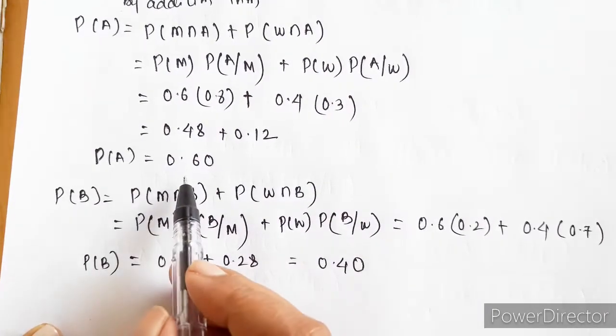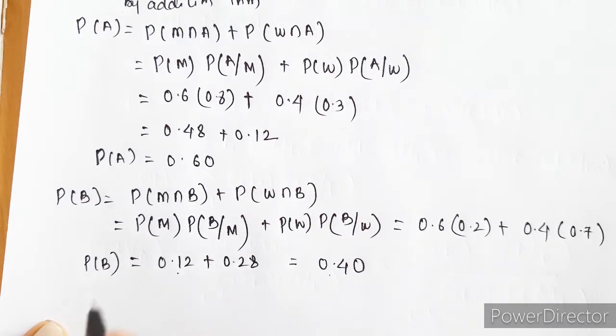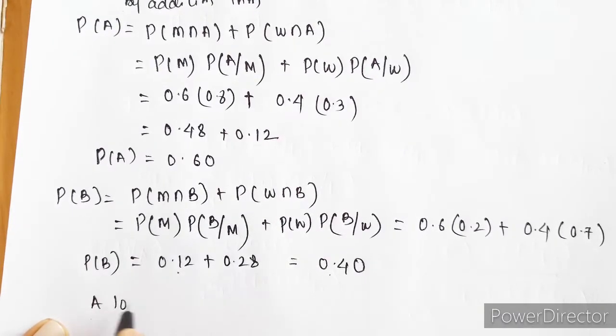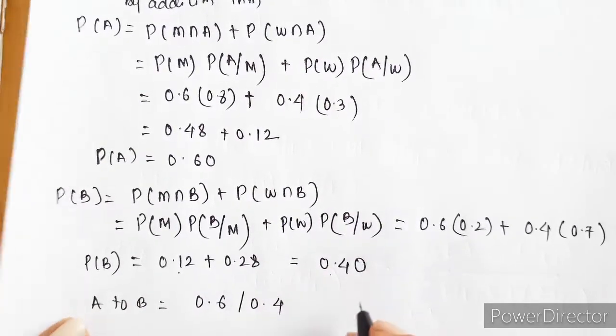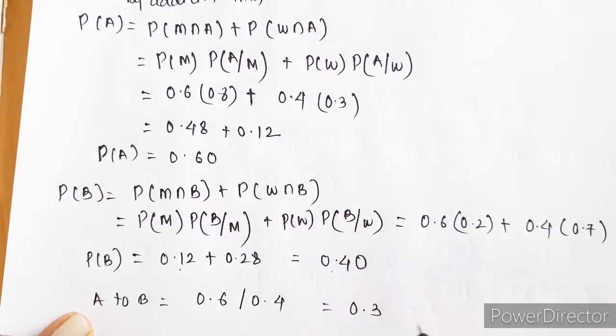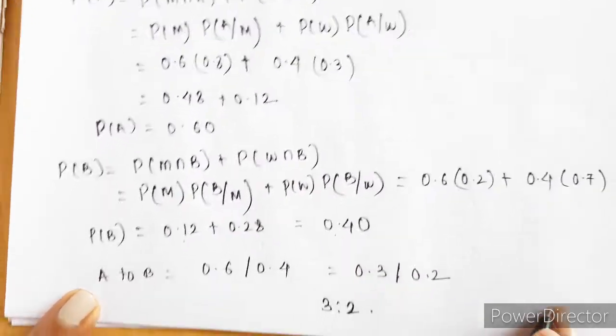So we got the probability of ordering dish A and the probability of ordering dish B, but what we are looking for is the ratio of A to B. The ratio of A to B is going to be 0.6 by 0.4, which is nothing but 3 is to 2.